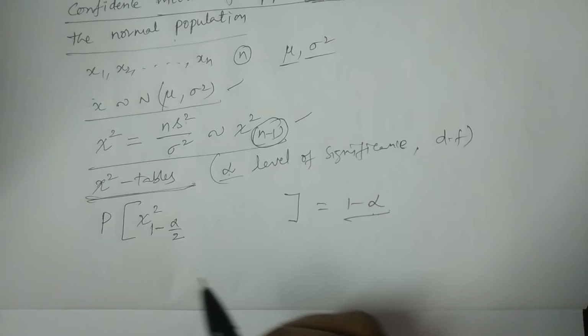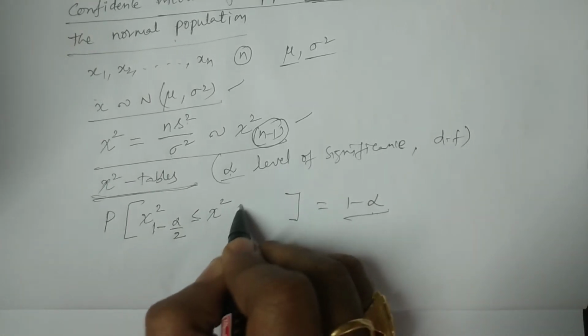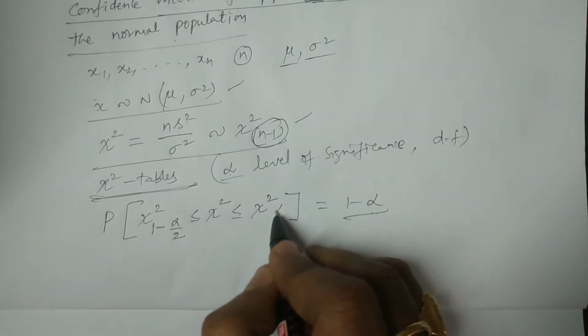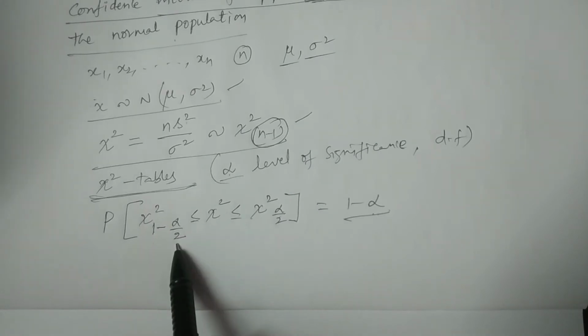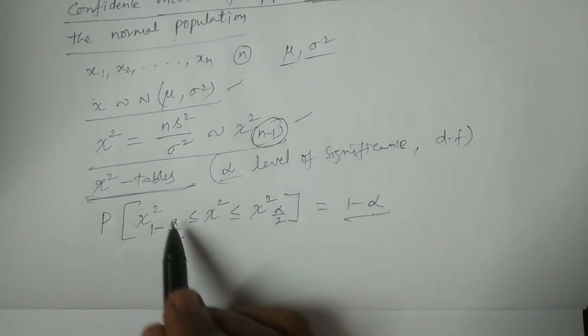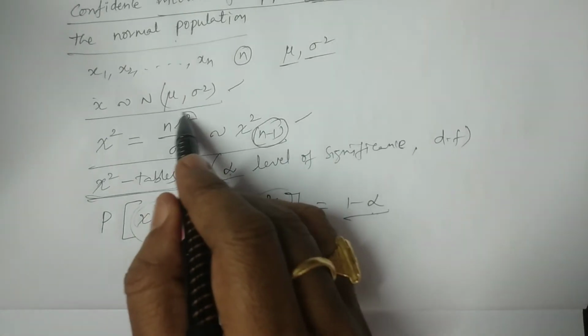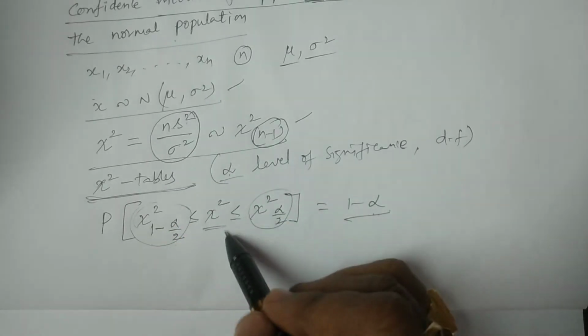I write clearly chi-square 1 minus alpha by 2 less than or equal to chi-square alpha by 2. That is chi-square 1 minus alpha by 2. That is, this is a significant value. This is also significant value. For example, here we consider the chi-square statistic is ns square by sigma square.